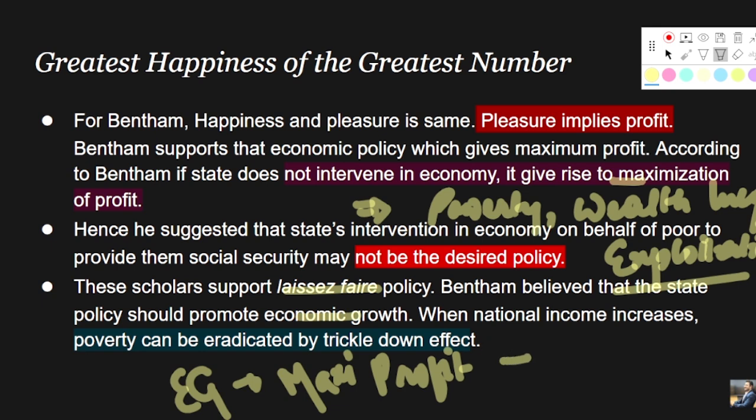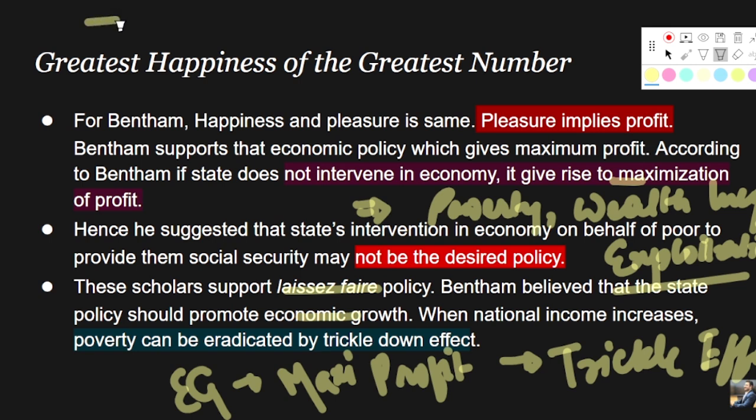And how will this profit maximization ensure economic growth? Through the trickle down effect. What is the trickle down effect? Trickle down effect is basically like the trickling of tap water, right? As we have seen in the tap, how water trickles drop by drop, and it affects the other part of the area as well, right?